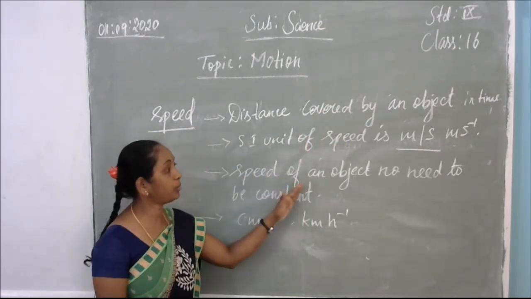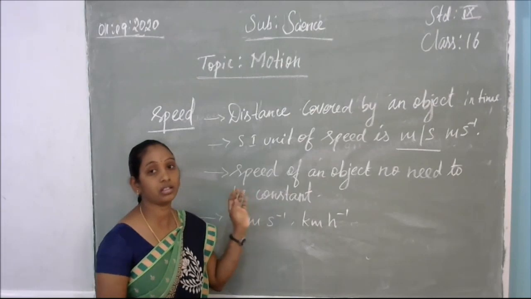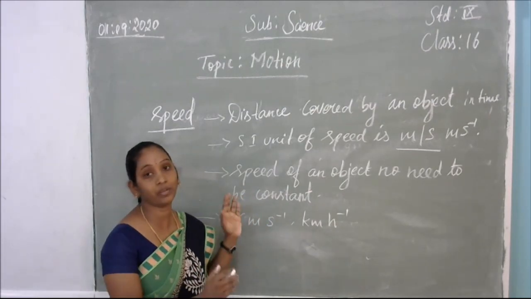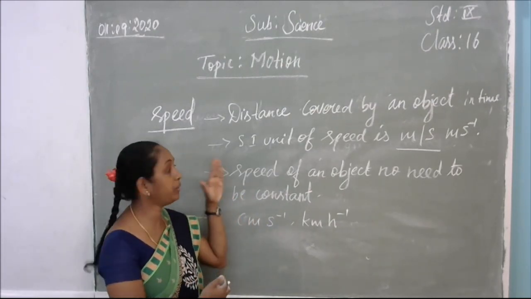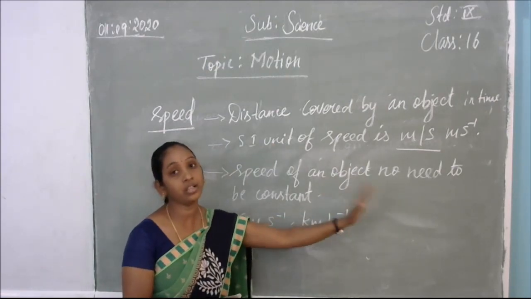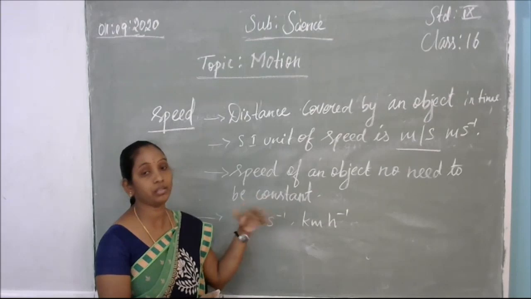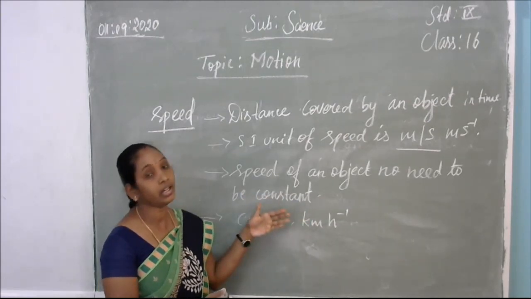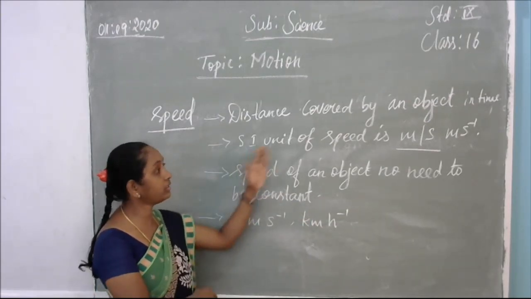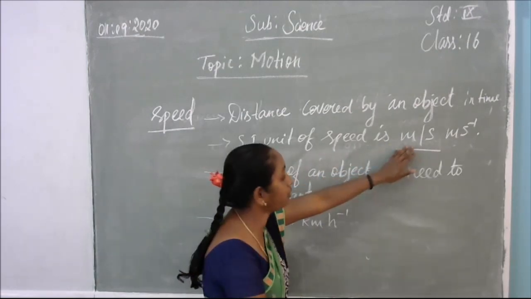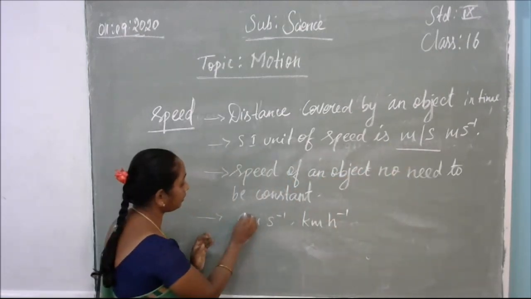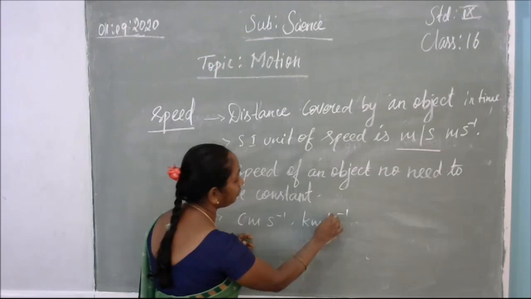The speed of an object need not be constant. We cannot say the vehicle's speed will be constant, the same from the beginning to the end of the position. It won't be the same there. They can change the speed, that means they can increase the speed and they can decrease the speed. So like that, speed in meter per second will be there. The other measurements are centimeters and kilometers also.